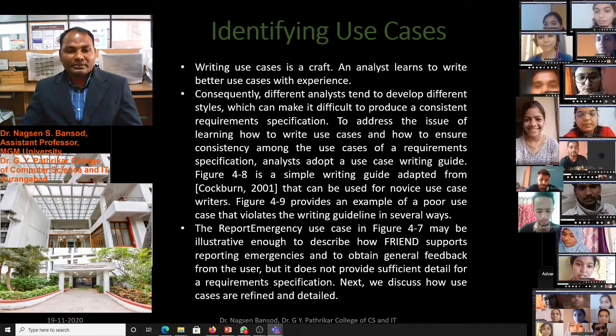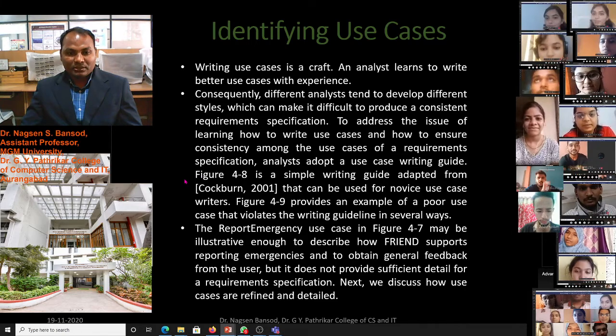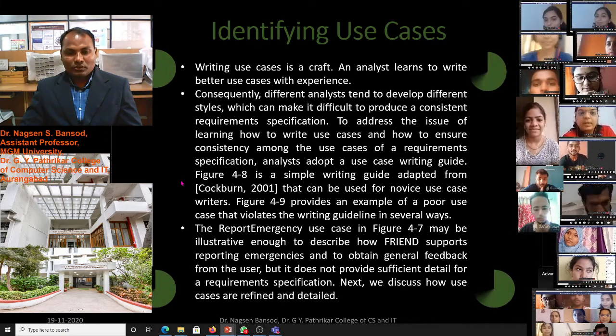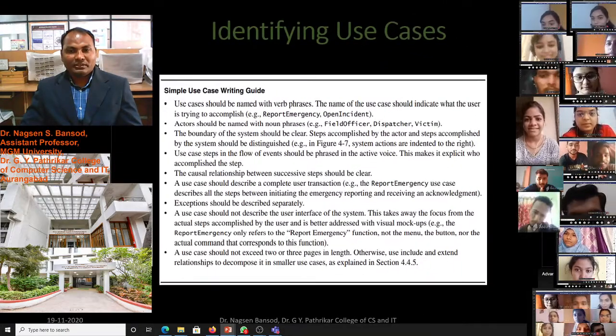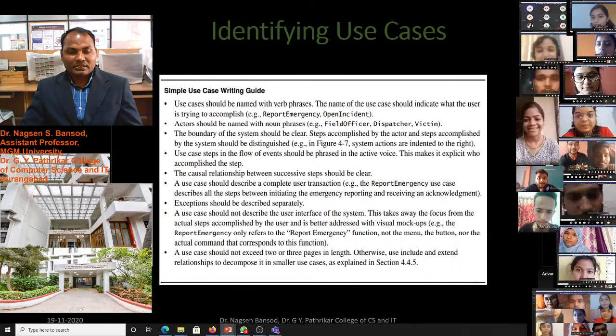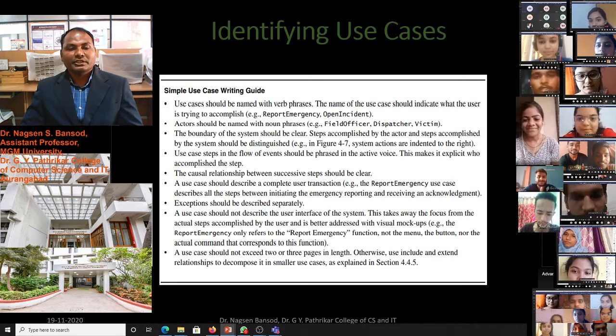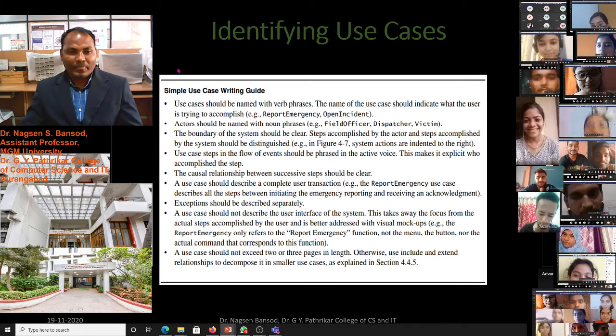We have already discussed this in the previous lecture, so today we are going to discuss identifying use cases. This is a simple use case writing guide.